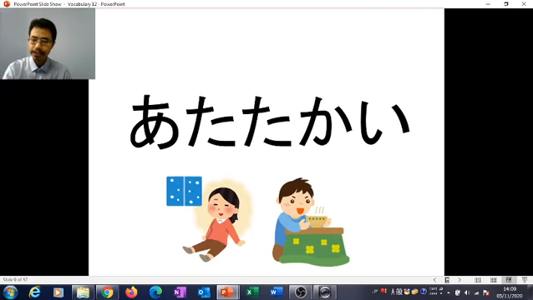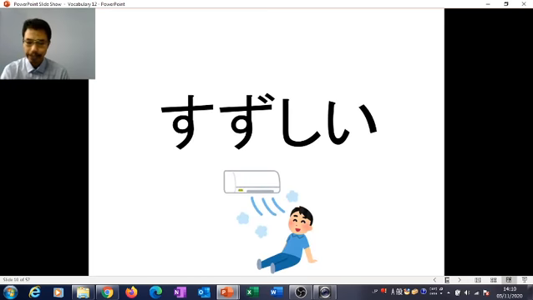The next one is atatakai. Atatakai can have two meanings here, so you need to be careful. The first is about room temperature, your surrounding temperature, and you can also use atatakai for an object's temperature. The meaning is warm. But for the opposite word you need to be careful.